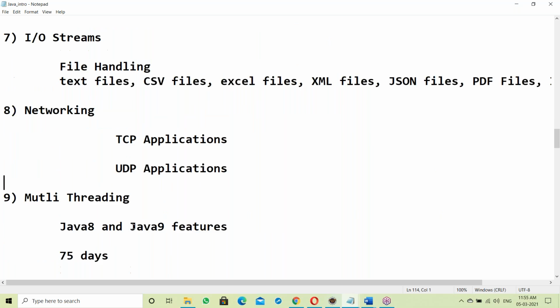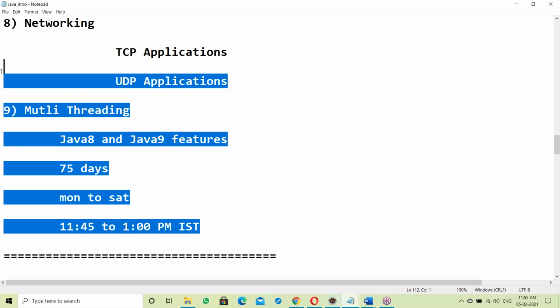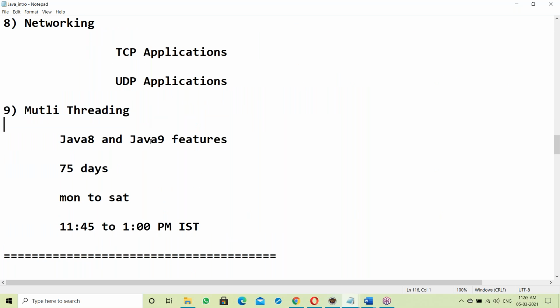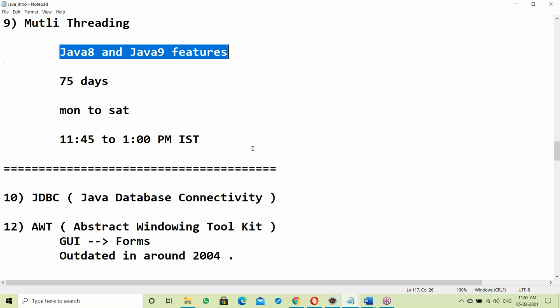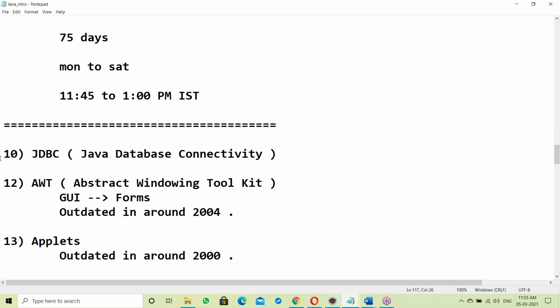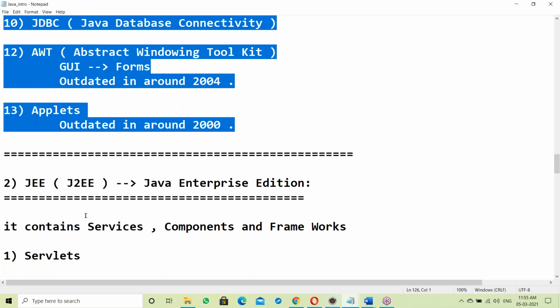IO streams, networking, multi-threading. Up to this is our syllabus, up to multi-threading, along with Java 8 and Java 9 features. Next, JDBC, AWT, applets. So these are the SE features.